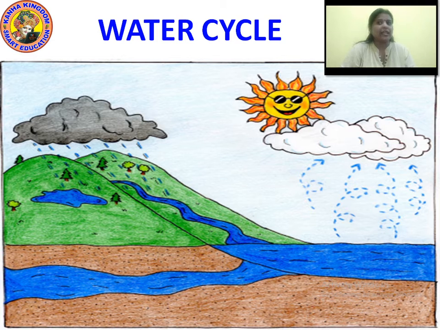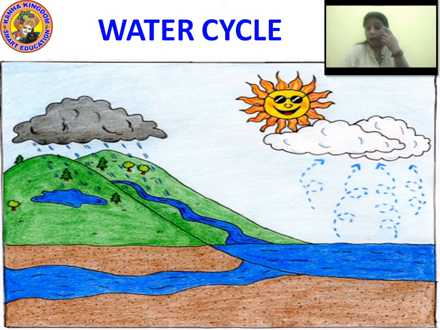Now let's start and discuss the water cycle. Now what is the water cycle? See, in this picture there is a sunny sun, smiling and wearing specs. Over there they are having some clouds. Below the clouds there are some arrows, some dotted lines. They are called the water vapor. And below that you are able to see the blue color. That is your sea, the river.